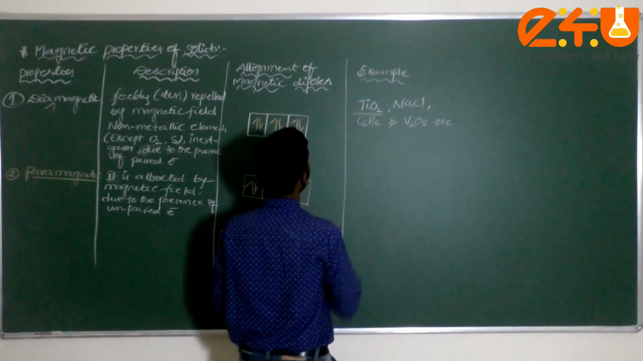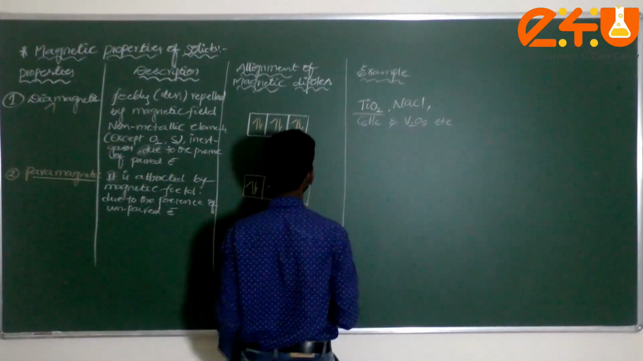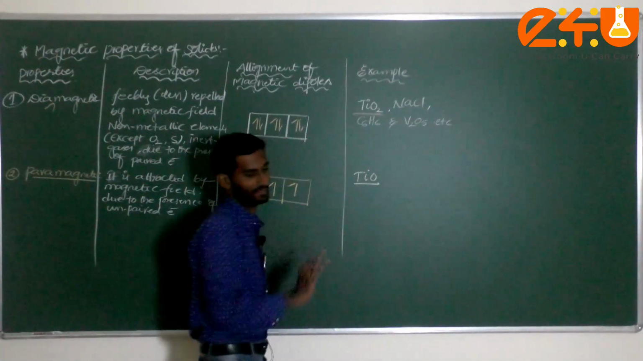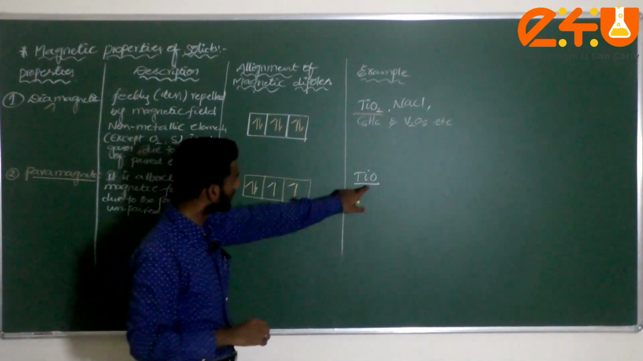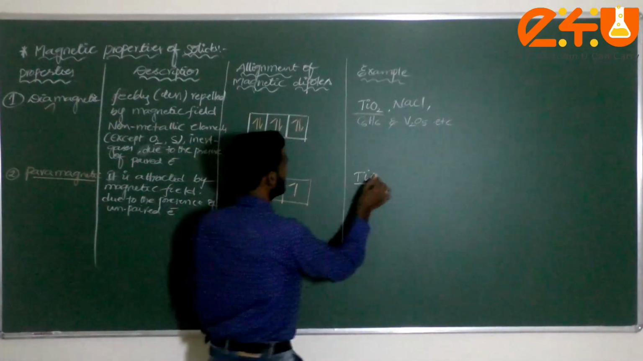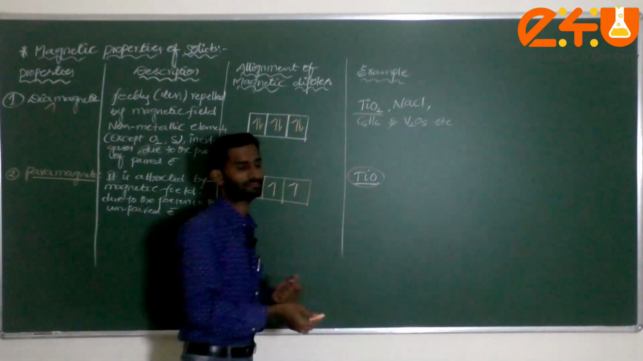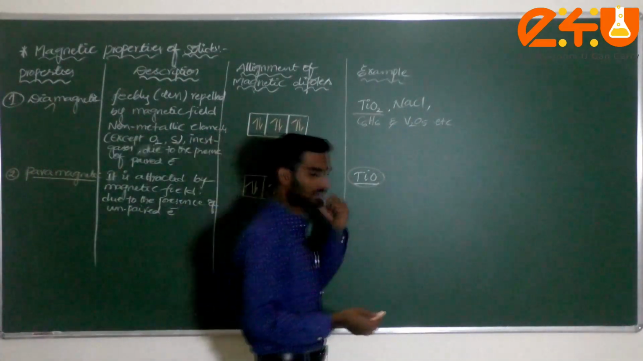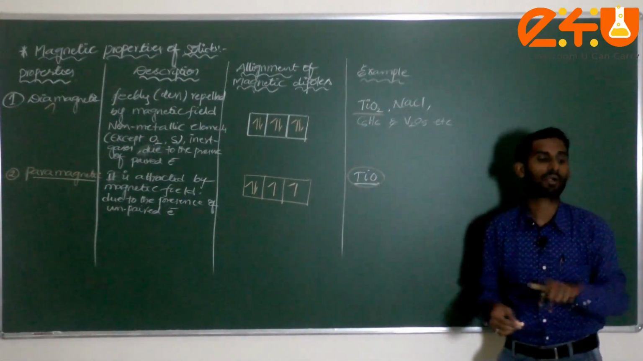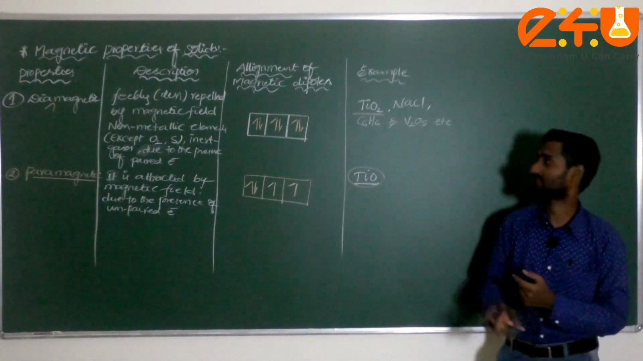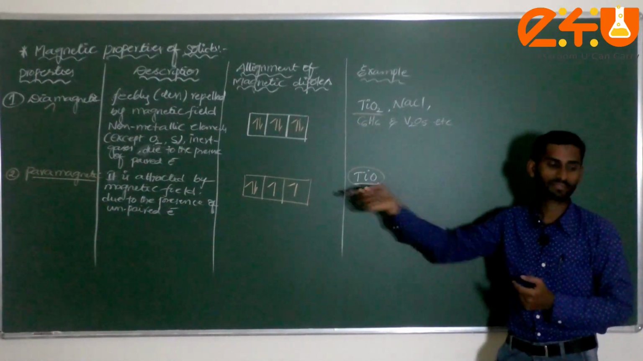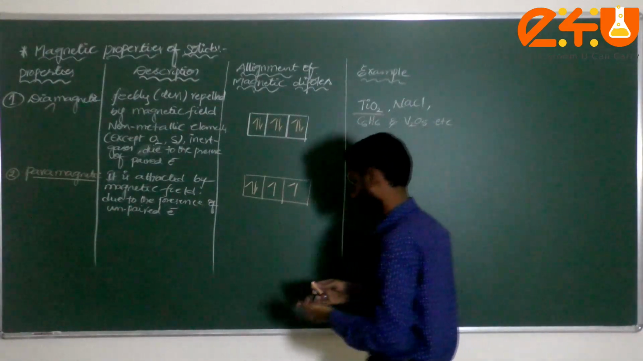Now, if you take an example for this one, very important here, titanium oxide. What is it, dear student? Titanium oxide, TiO. Here TiO2. This is very important. Sometimes in competitive exams they ask about TiO2 and TiO, which type of magnetic substance each comes under. TiO2 comes under diamagnetic, whereas TiO comes under paramagnetic substance.